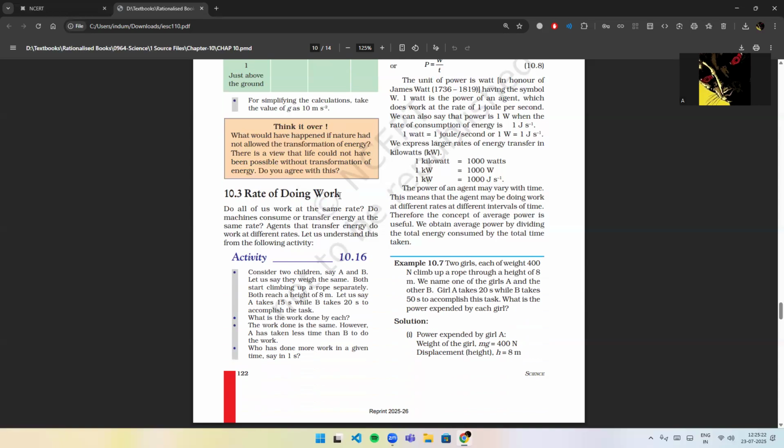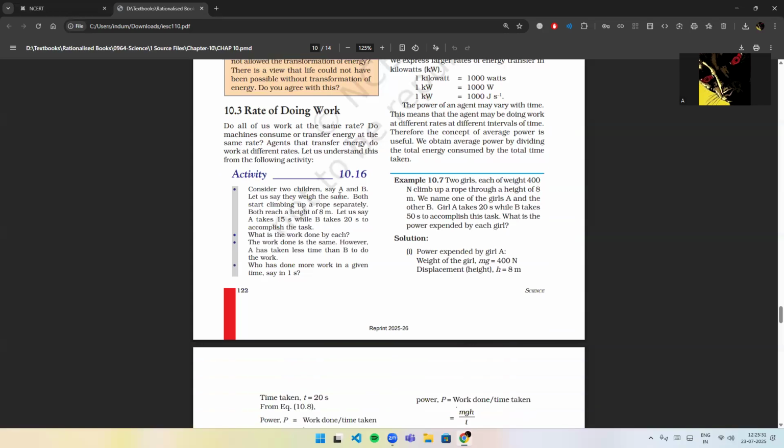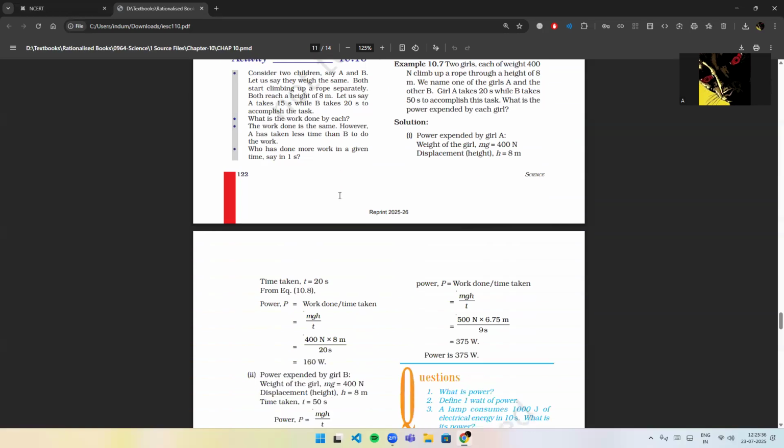The power of an agent may vary with time. This means that an agent may be doing work at different rates at different intervals of time. Therefore, the concept of average power is useful. We obtain average power by dividing the total energy consumed by the total time taken.